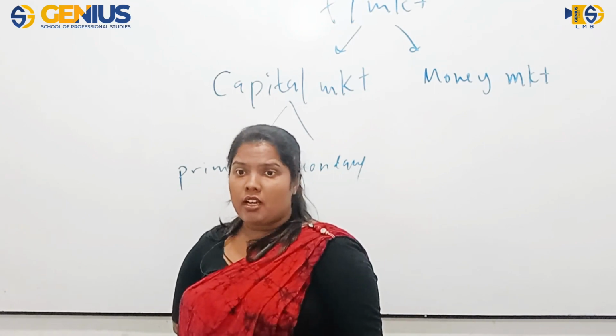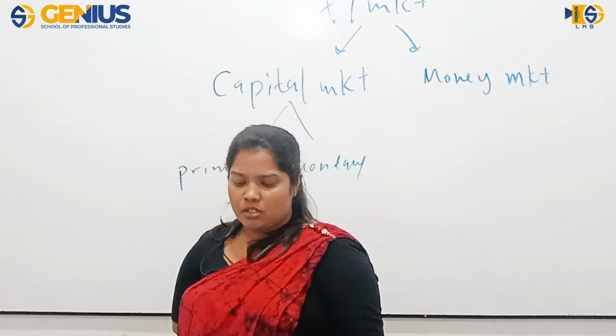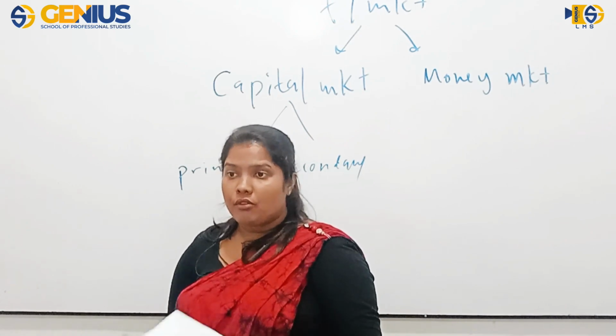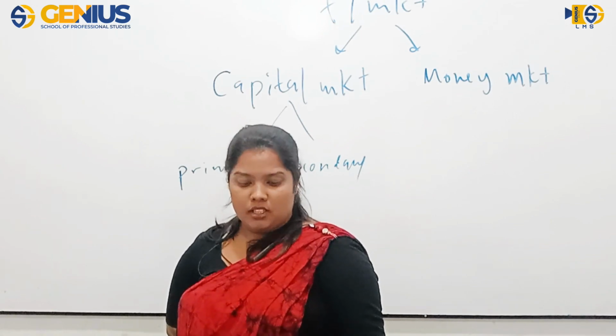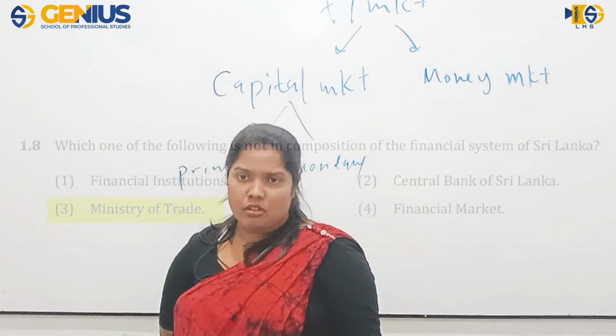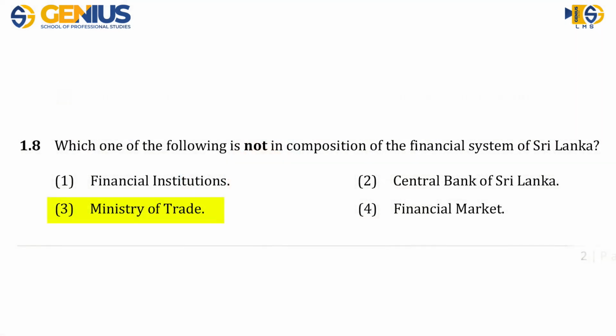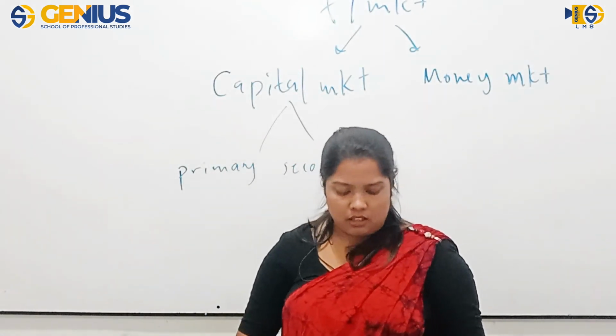The financial system of Sri Lanka is composed of several factors, including financial institutions, the Central Bank of Sri Lanka, financial markets, financial infrastructure, and financial instruments, all except the Ministry of Trade here. So number three is the answer. It is not an element in the financial system of Sri Lanka.